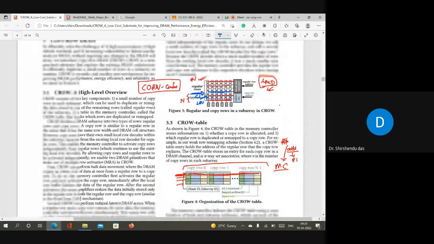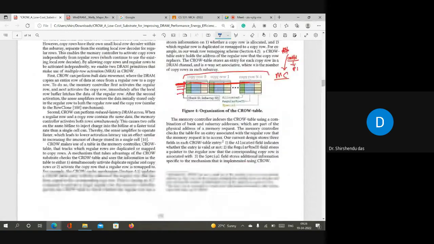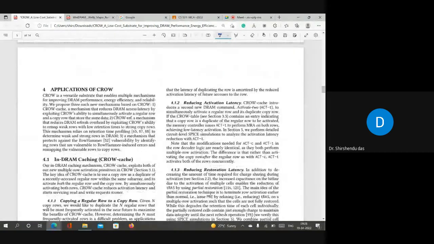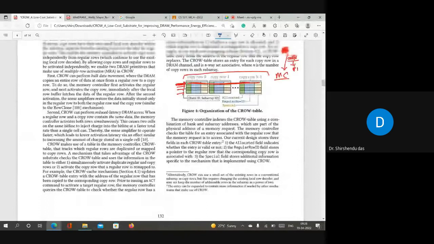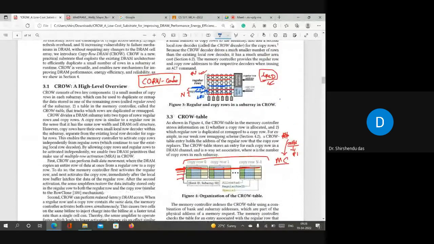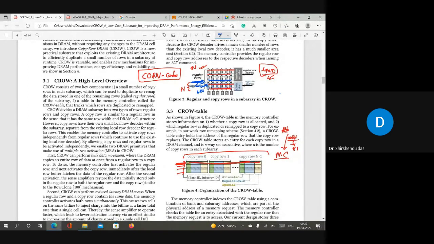So this is the main concept of CROW-cache. Application of CROW. First, they have explained the generic term of CROW. So CROW has three properties. First is called CROW-cache, then CROW-ref, and then CROW-something. I think I forgot. I'll tell you here.